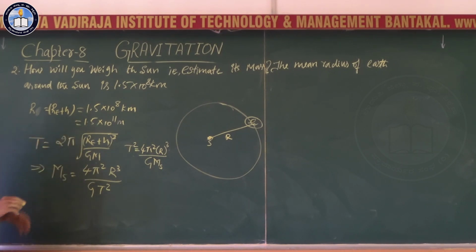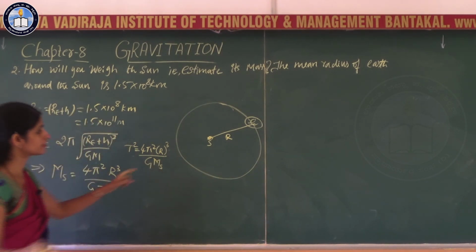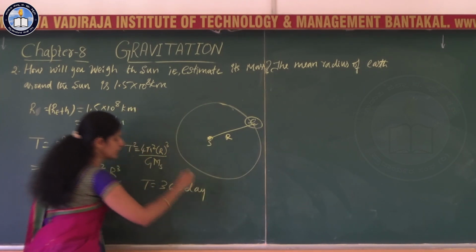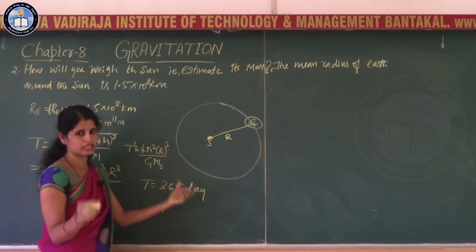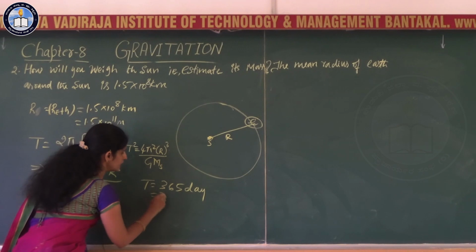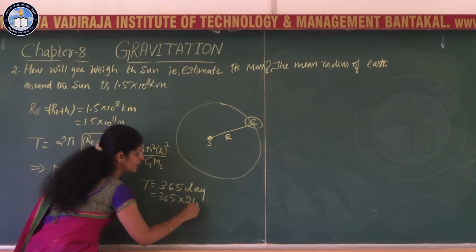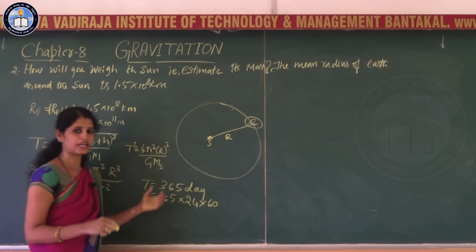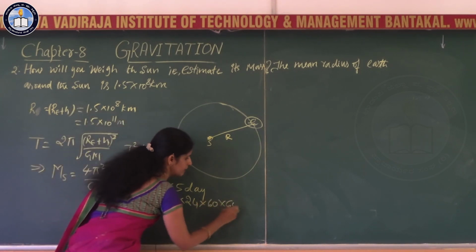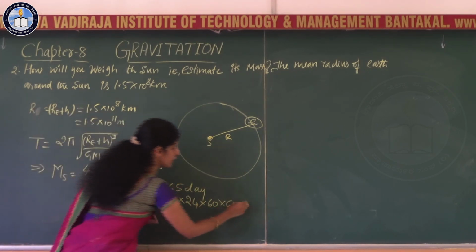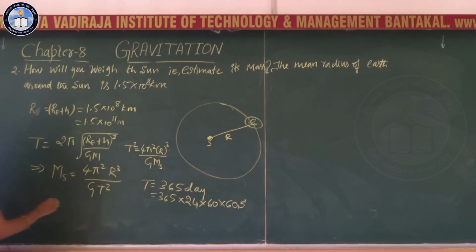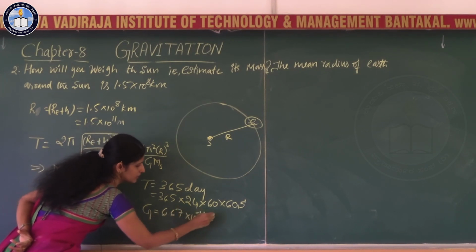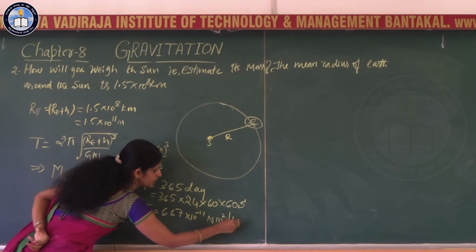Then you have to substitute the given data. Period of the earth around the sun, t is equal to 365 days. One day is 24 hours, so you convert 365 into 24, hours converted into minutes by multiplying by 60, and this whole data is converted into seconds by multiplying by 60. G is known, that is the gravitational constant 6.67 into 10 to the power minus 11 Newton meter square per kg square.